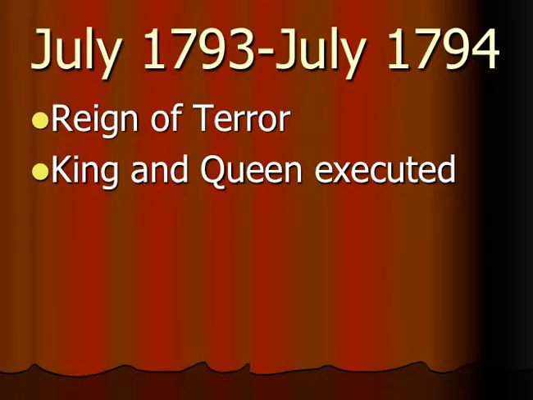All right, so that is going to spring the Reign of Terror. So for about a year, the Committee of Public Safety and Maximilien Robespierre are going to run France, and they are going to execute about 40,000 people, 16,000 of them with the guillotine, including King Louis and Marie Antoinette and Olympe de Gouges.